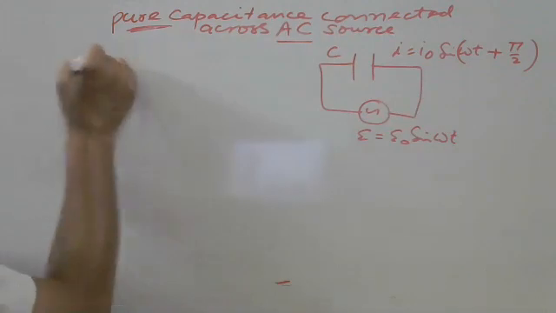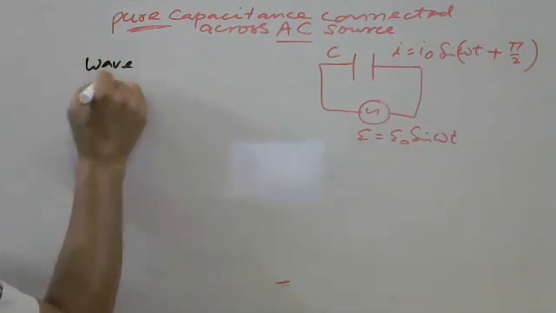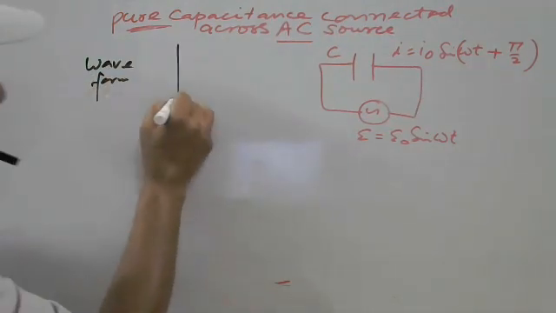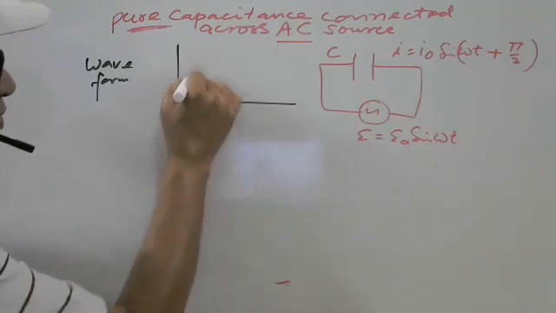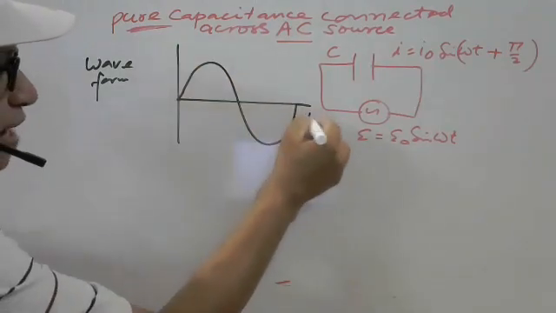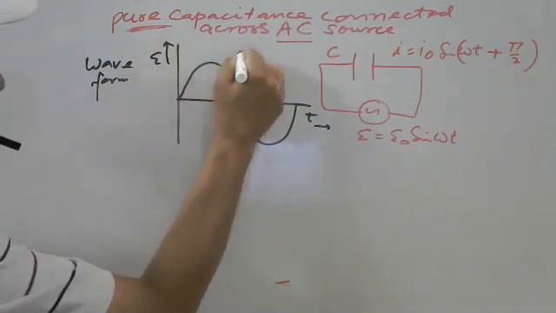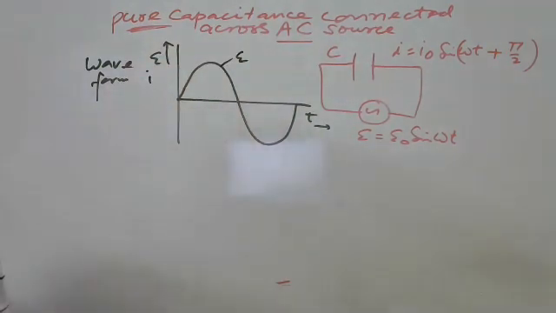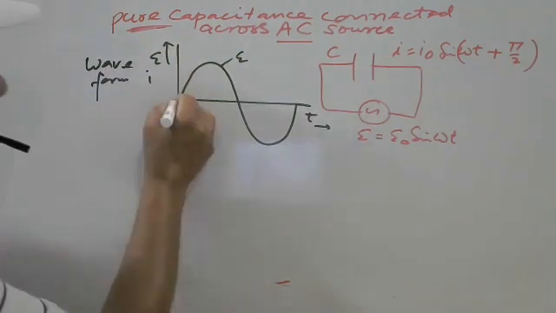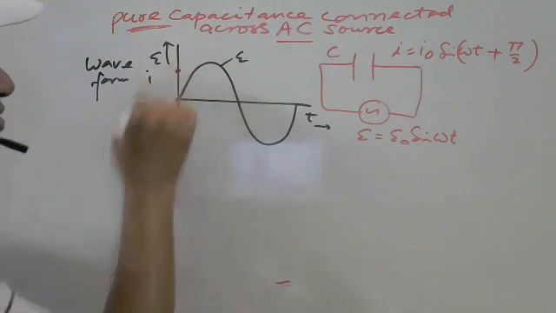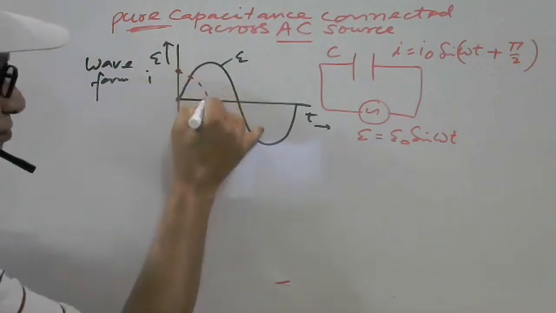The waveform here is like this with time. This is the e, and suppose i is the current, it is leading. Leading means when the voltage is 0, current is maximum, like this.